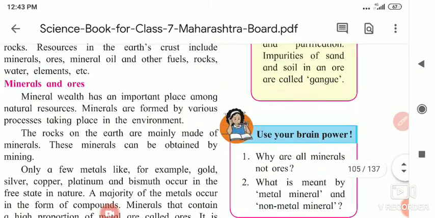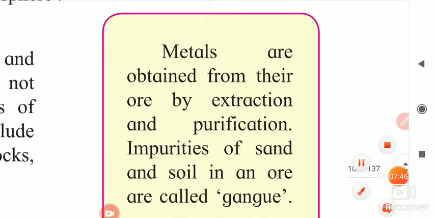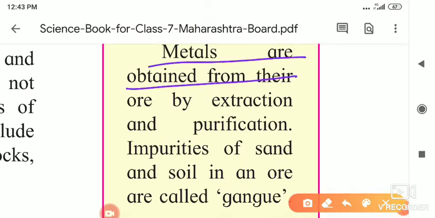minerals becoming clear. Now this part was left by me. Metals are obtained from their ore. I told you before that metals are obtained from their ore by extraction and purification. We extract and purify it.